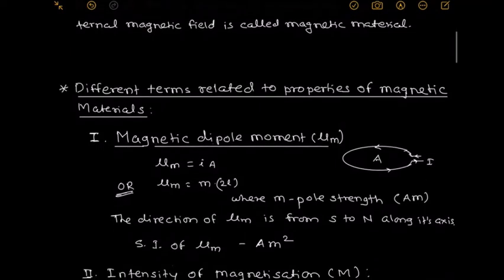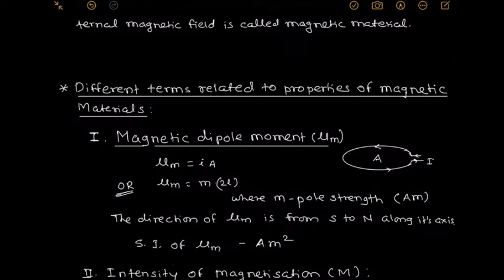The first important property is the magnetic dipole moment, how the magnetic moment arises in the material. Suppose a current is flowing in a circular coil, it produces a magnetic shell. That magnetic shell has a magnetic moment, and the magnetic moment is the product of the current in the closed path multiplied by the area of the closed loop, that is mu m is equal to I into A. What is its unit? Unit is ampere meter square.